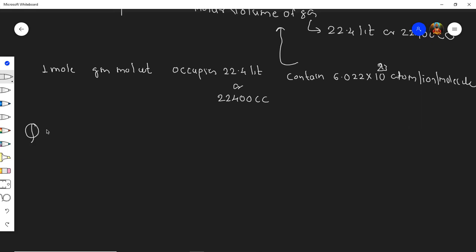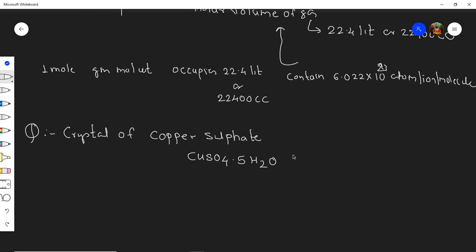Okay, students, we'll try to solve some sums. In today's lecture, many sums we'll solve, and then we'll try to become master in this mole concept. The first sum tells that a crystal of copper sulfate, that is given CuSO4 dot 5H2O, and 50 grams of copper sulfate is given to you.